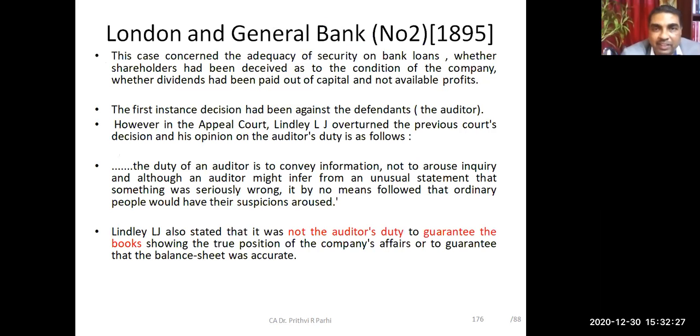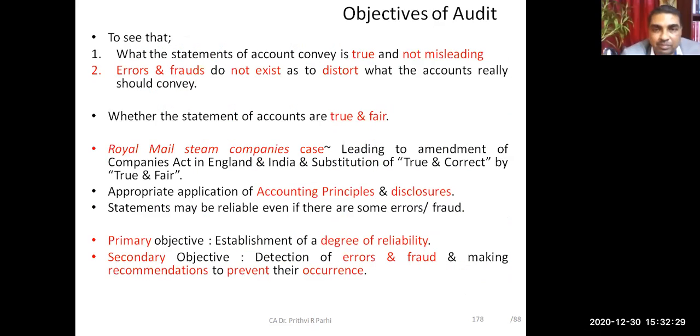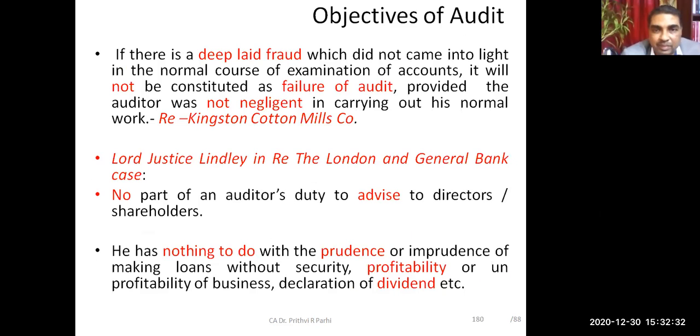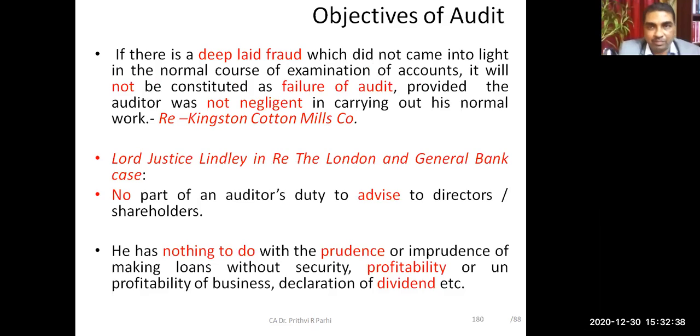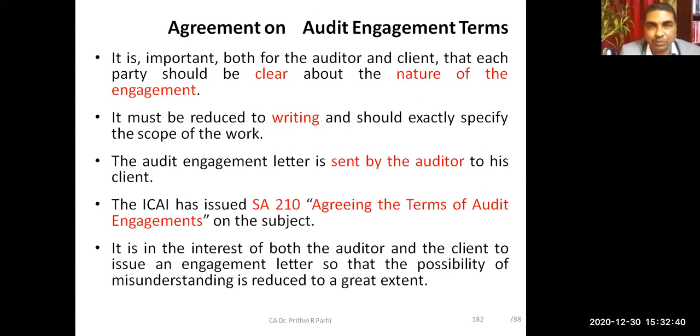Got some idea about internal audit? Yes, sir. Objectives of internal audit is different from objectives of statutory audit. Now, objectives we have already covered earlier.